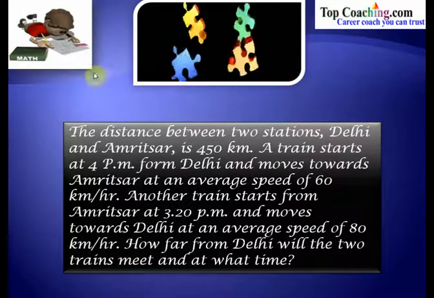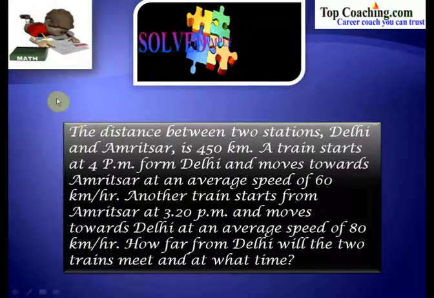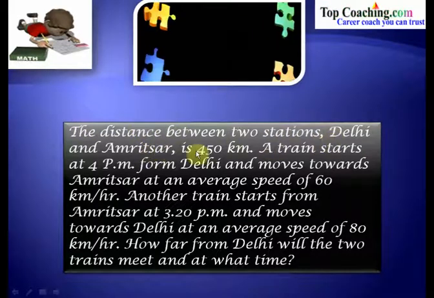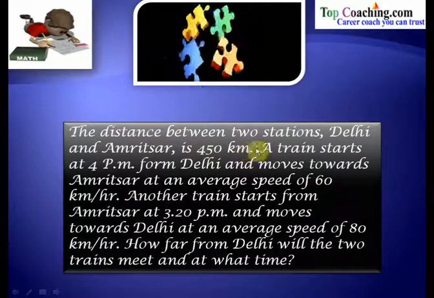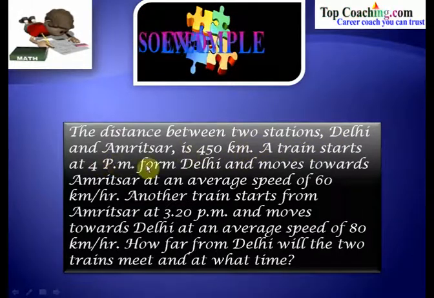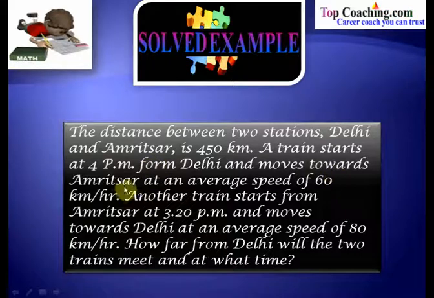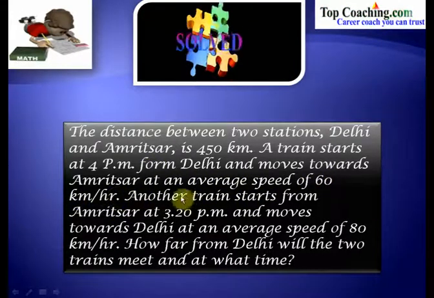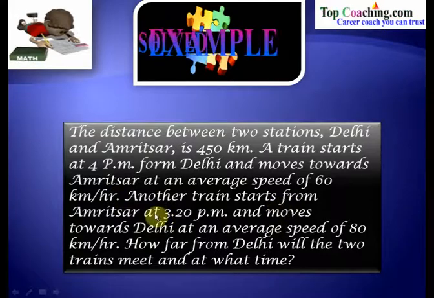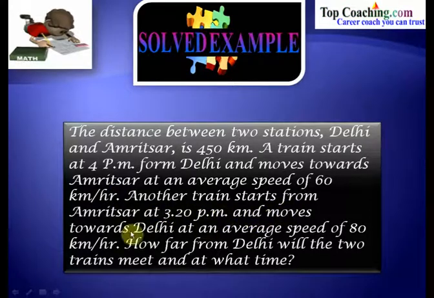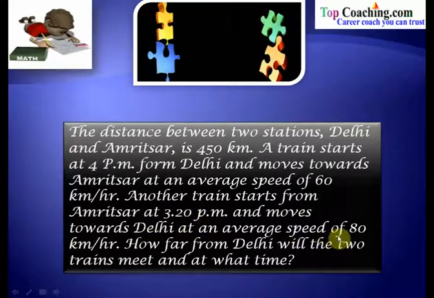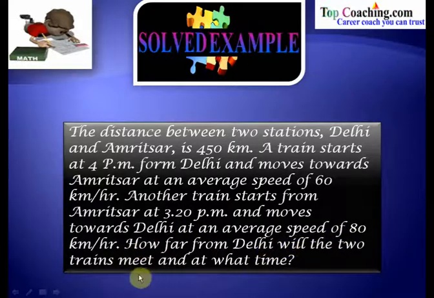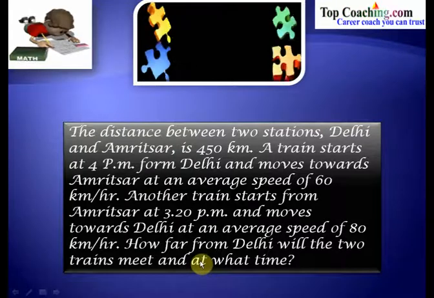Now we shall solve a very interesting problem, and it says that the distance between two stations Delhi and Amritsar is 450 kilometers. A train starts at 4 p.m. from Delhi and moves towards Amritsar at an average speed of 60 kilometers per hour. Another train starts from Amritsar at 3:20 p.m. and moves towards Delhi at an average speed of 80 kilometers per hour. How far from Delhi will the two trains meet and at what time?